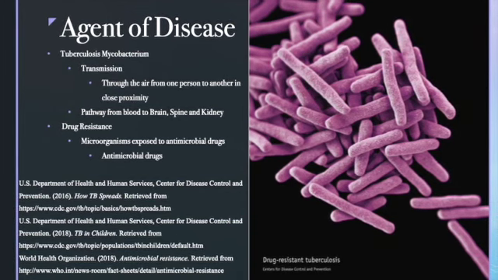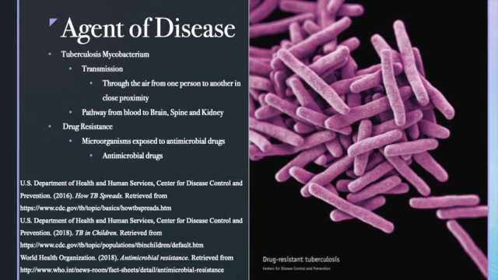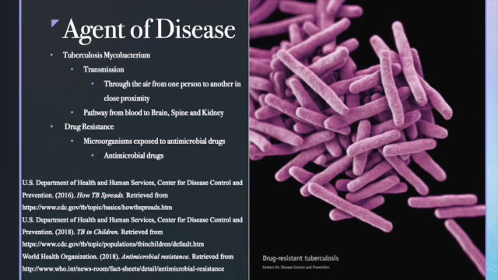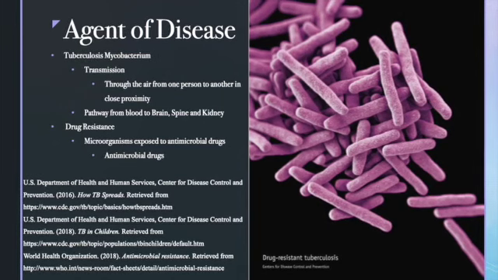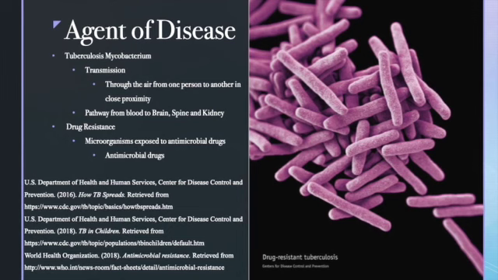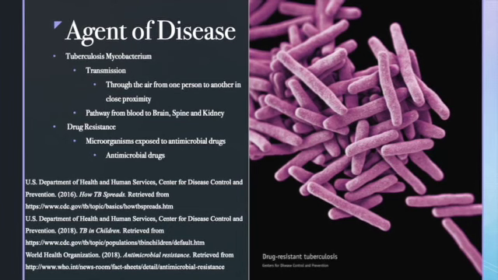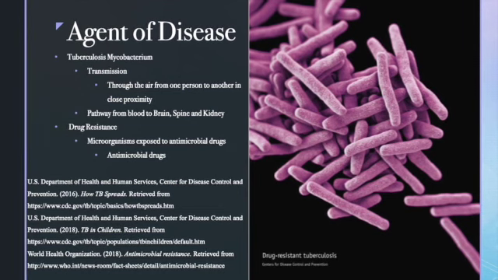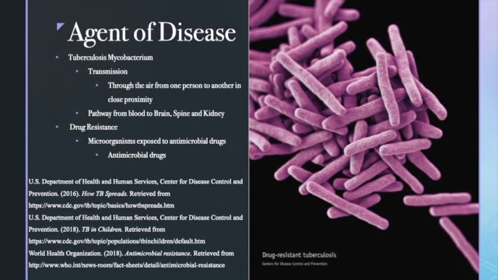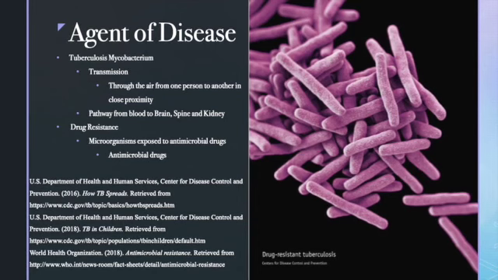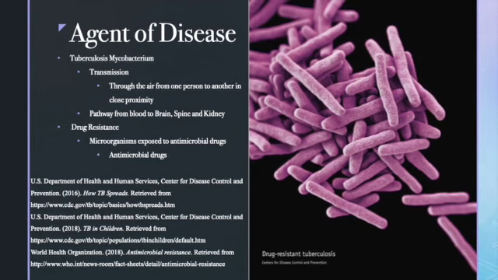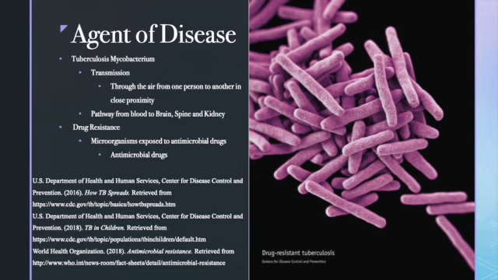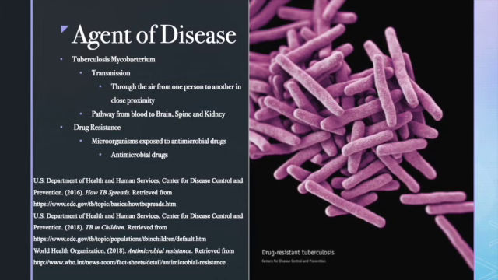When that person breathes in the tuberculosis bacteria, that bacteria will inhabit the lungs and will start to grow. From there, it will travel once it is settled in the lungs. The bacteria will travel through the blood to the kidney, spine, and brain. The tuberculosis bacteria that is found in the lungs or throat is infectious, but the tuberculosis found in the kidney, spine, or brain is not typically infectious. Mycobacterium cannot be spread by shaking a person's hand, sharing food or drink, or kissing.